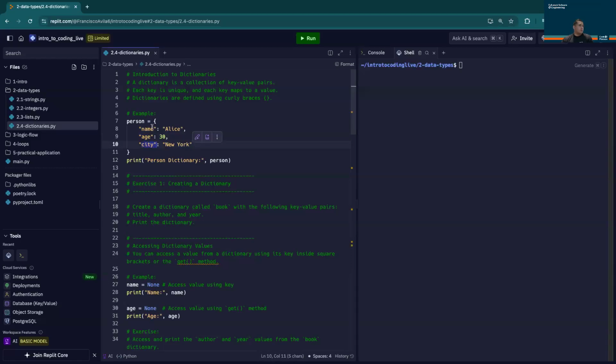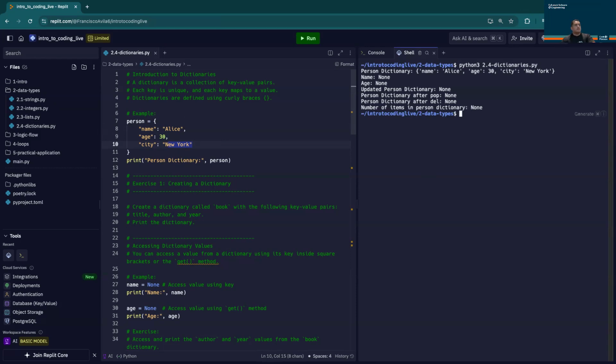Well, when we call those names or those specific keys, they're going to open up the locker and release the value of Alice, 30, or New York. Let's take a look at our dictionary being printed out here. We're going to utilize python3 and then print the dictionaries script here. So we can see our dictionary being printed where we have our three keys and our three values. So three key value pairs.